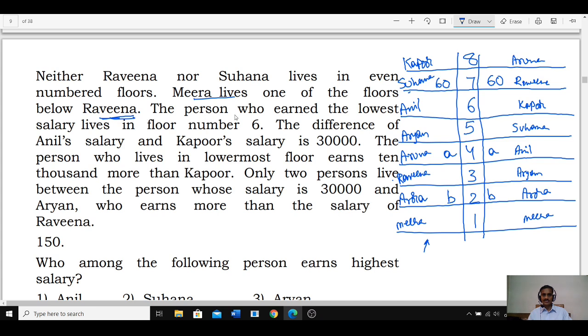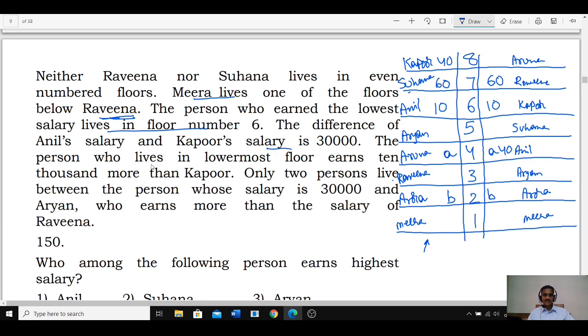Meera lives below Ravina. The person who earns the lowest salary lives on floor number 6. Floor number 6 is the lowest, so this will be 10. The difference of Anil's salary and Kapoor's salary is 30. Here Anil's salary is 10, so Kapoor's salary must be 10 plus 30, which is 40. Here Anil's salary is unknown and Kapoor's salary is 10, so Anil's salary must be 40. What is the difference between Anil and Kapoor? 40, and 30 is the difference.